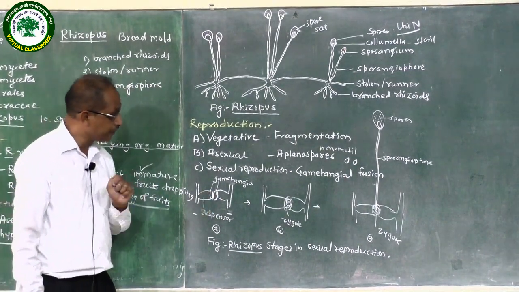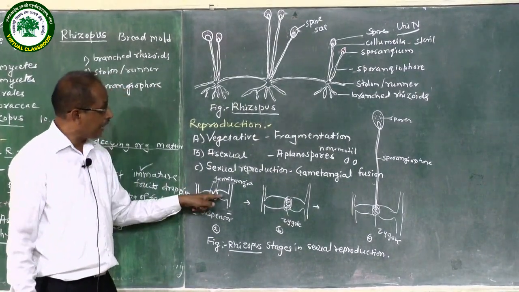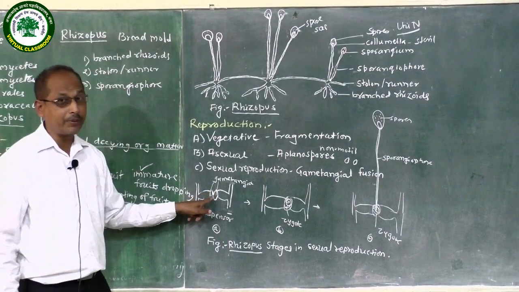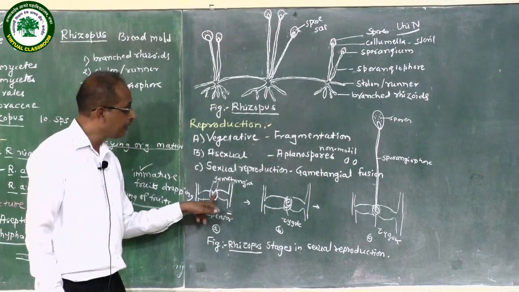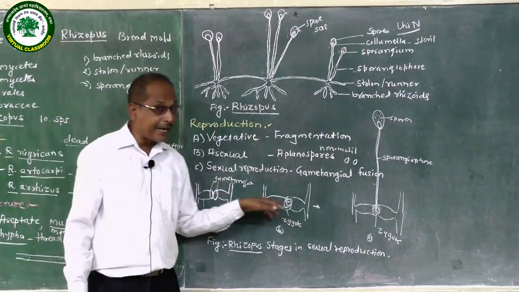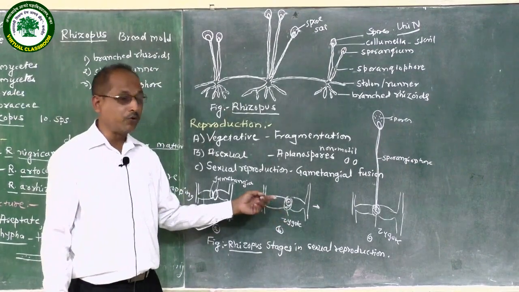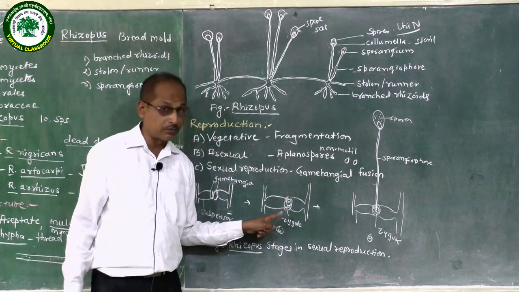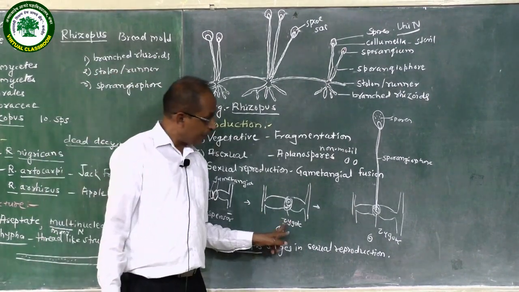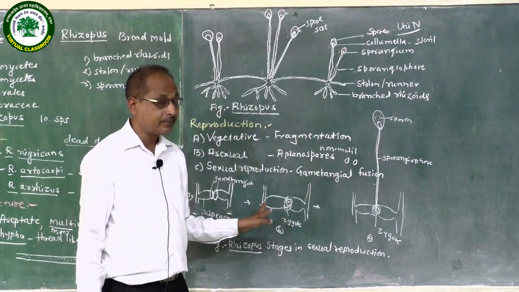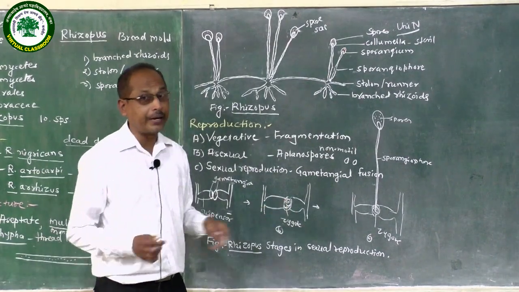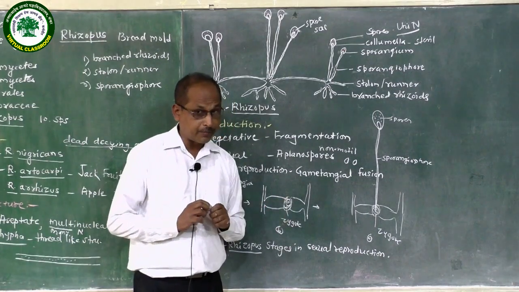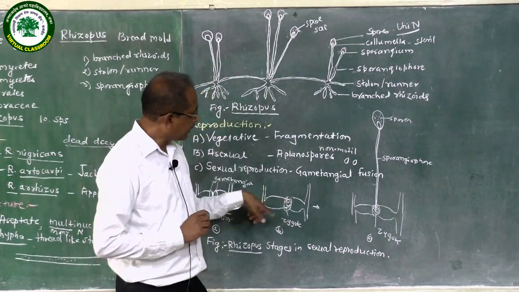At that time, what happened? Firstly, the cytoplasm fusion takes place. Firstly, there is plasmogamy. Plasmogamy means there is the fusion of the cytoplasm. Then next is karyogamy. Karyogamy means there is the fusion of the nuclei and it forms a zygote. Here, the zygote is diploid and it undergoes some resting period. After the resting period, meiosis takes place.